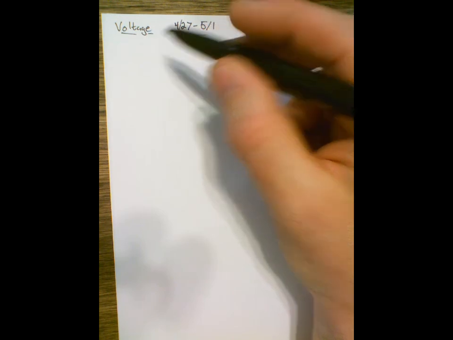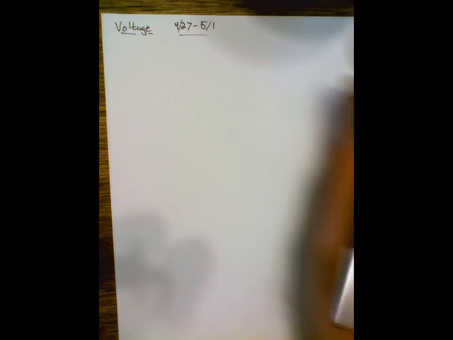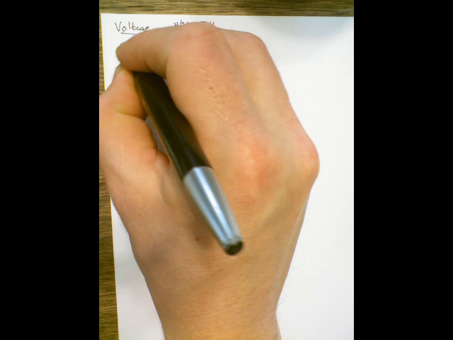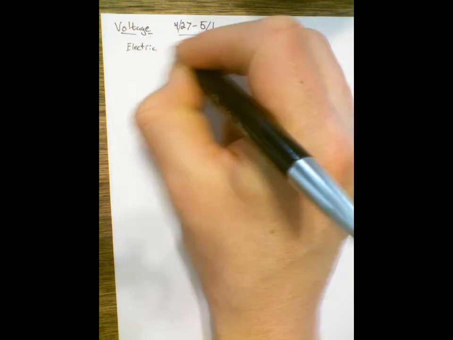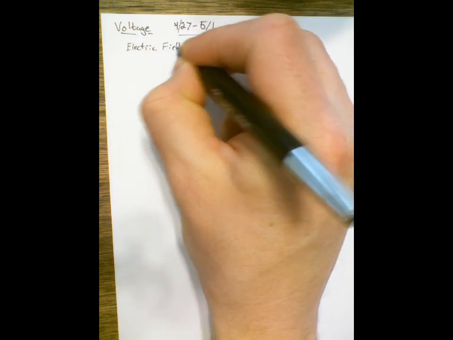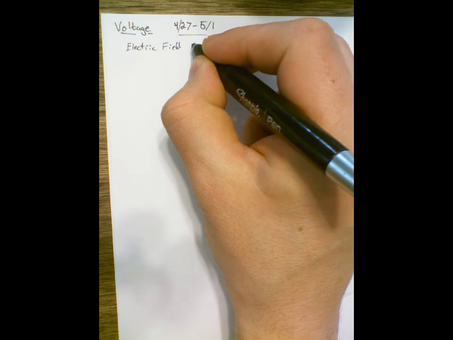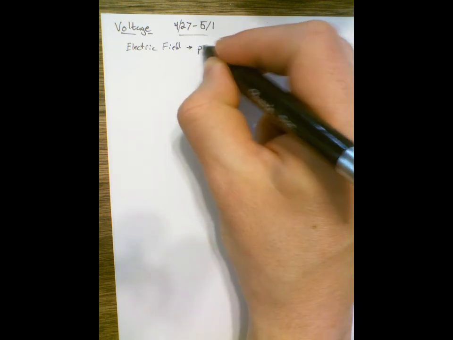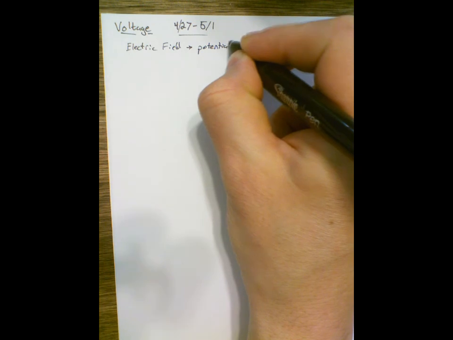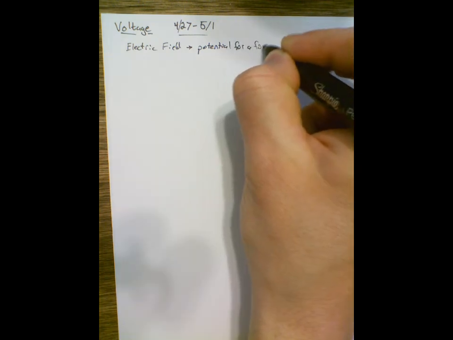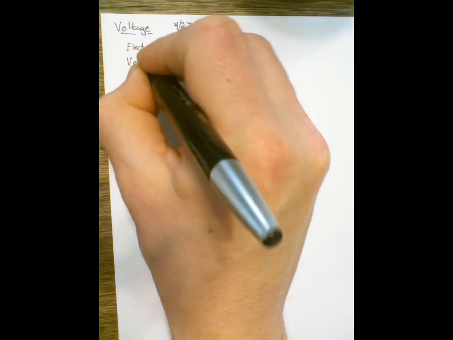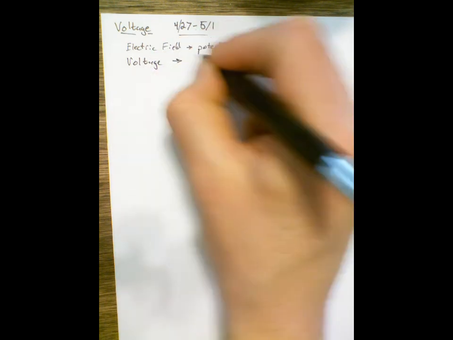Okay, today we're going to talk about voltage, which is going to lead us into circuits, which is going to lead us into Ohm's law. We've got to talk about what voltage is. Voltage is a very similar concept to electric field in that it is the potential for something. Electric field was a potential for a force. Voltage is the potential for potential energy.